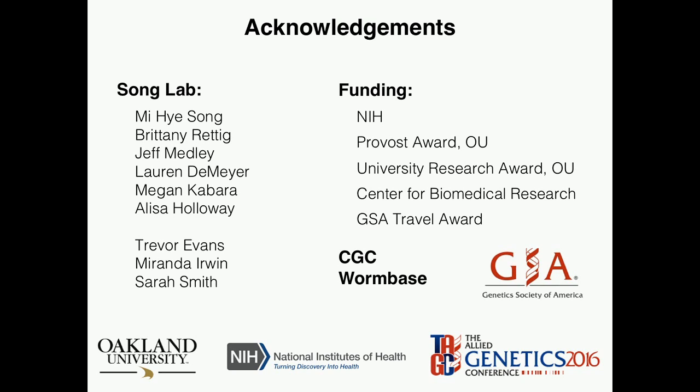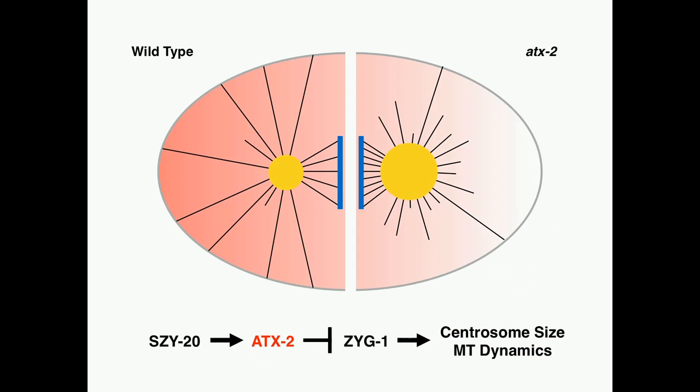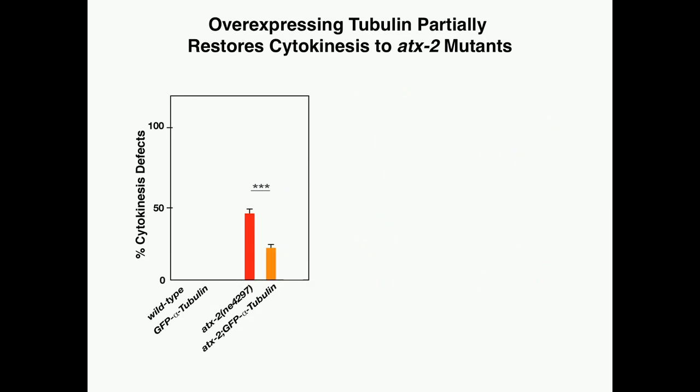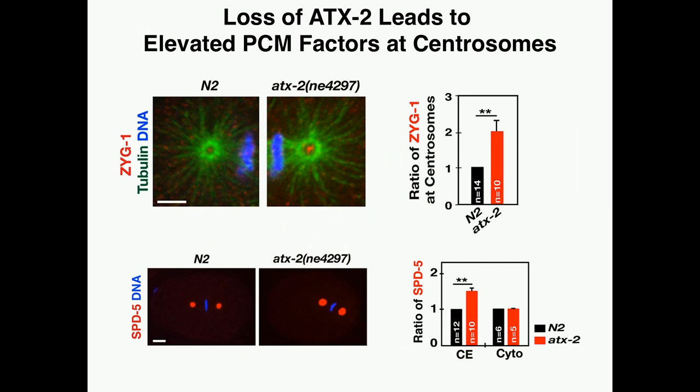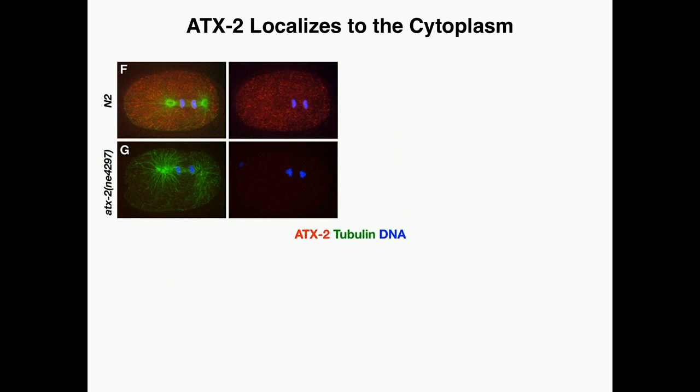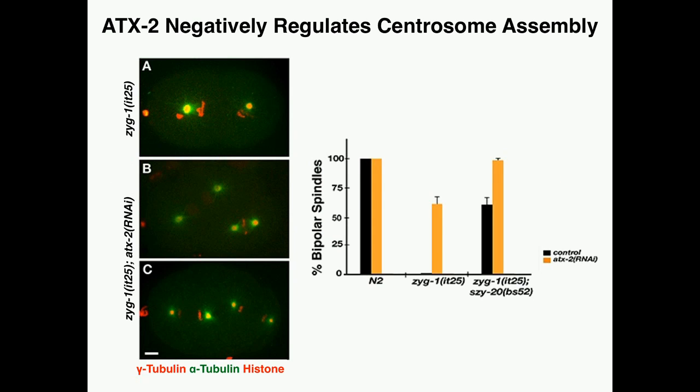I thought I noticed in the ZAG1 ATX double that there was a phenotype where the AB and P1 anaphases looked synchronous, and I wondered if you had other polarity phenotypes in the ATX-2 loss of function. So, yeah, this one here? Yeah. So there is a significant cell cycle delay in the ATX-2 mutants.